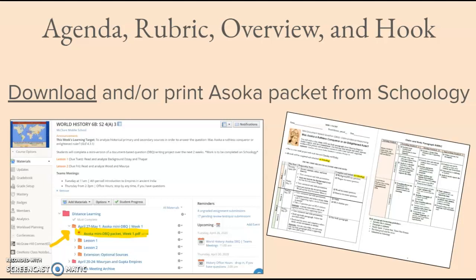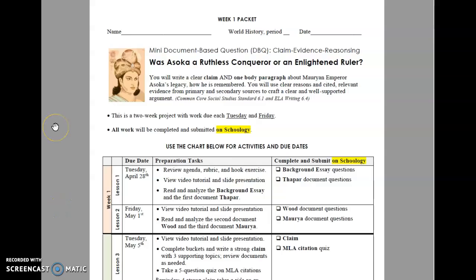We are now going to look at the agenda, rubric, overview, and hook exercise. At this point, you should be downloading and/or printing the Asoka packet from Schoology, and that is found right here. All right, so I'm going to go look at mine. This is the first page of the packet. You see the goal of this project, again, to write a claim and one body paragraph.